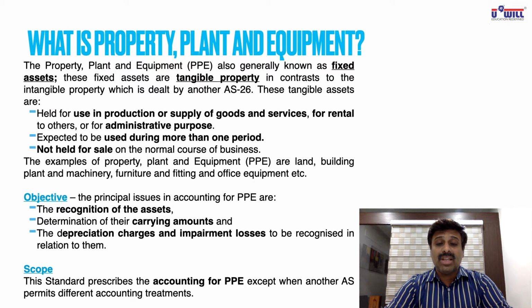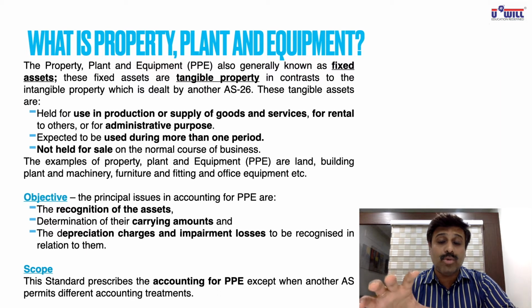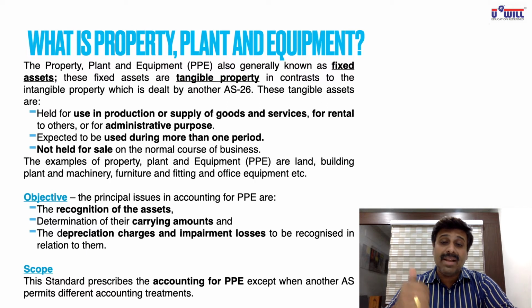Expected to be used for more than one period. Obviously, if it is less than one accounting period or 1 year, it's a current asset. If it is going to be used for more than 1 year, then only it is a fixed asset. And not held for sale in the normal course of business. So if you are buying an asset to sell it, then it is goods for you. It is not a fixed asset. If you are buying any asset to sell it, it becomes goods.